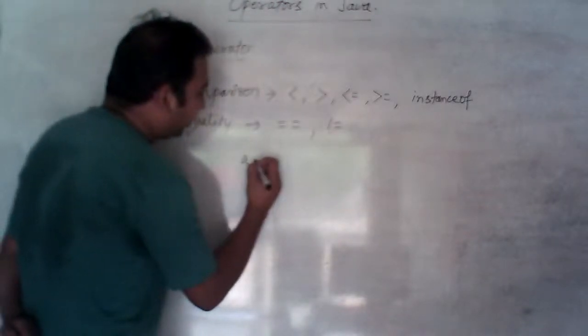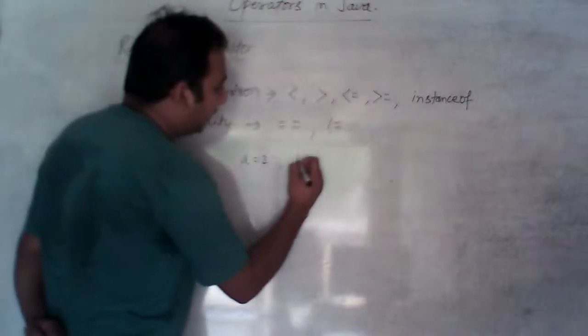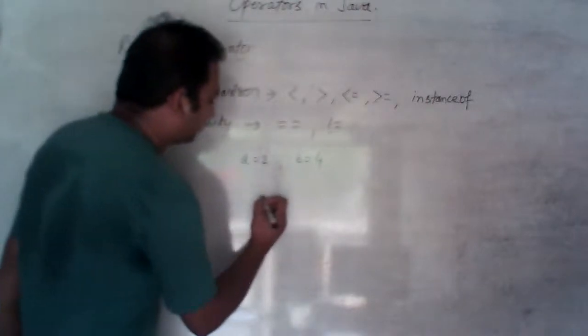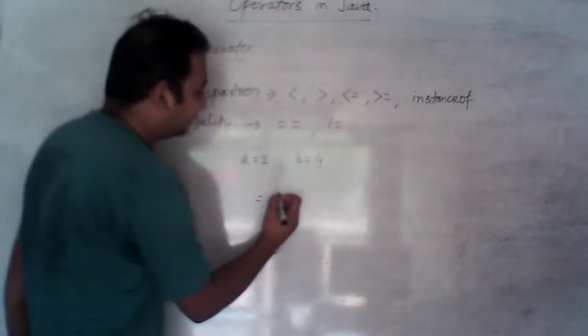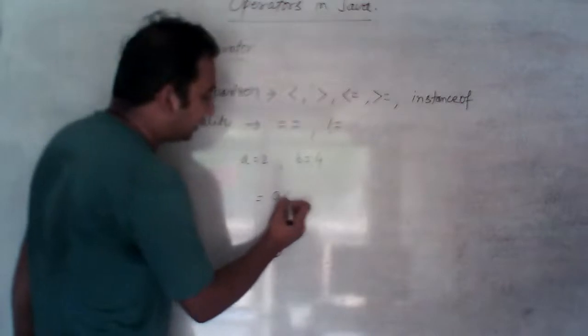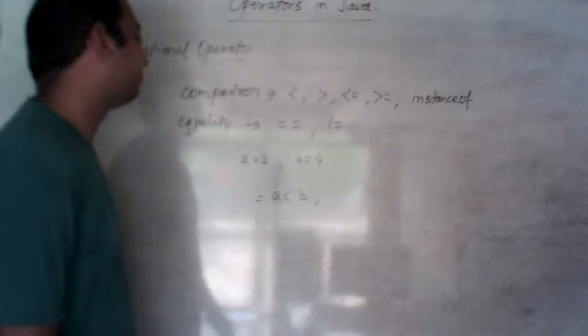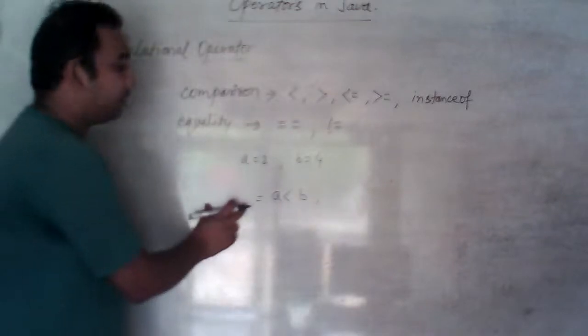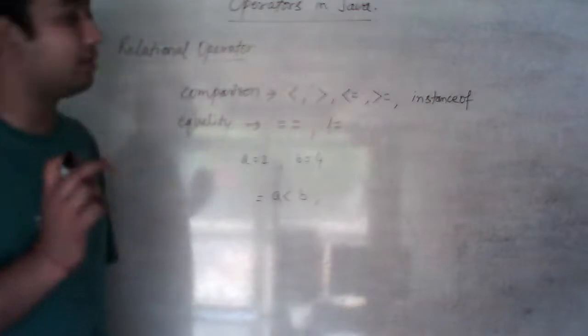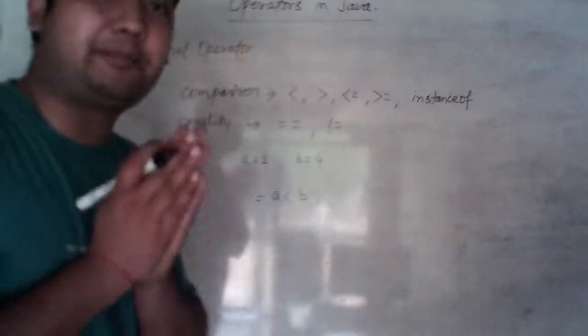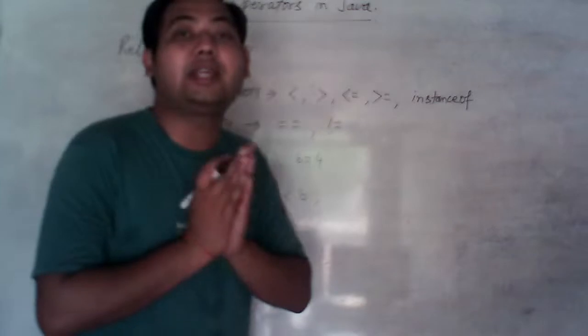Okay. So let's see. If the value of A is 2 and B is 4. Okay. So what will I do? If I write A is less than B, then what will be the answer? Whatever the answer you want to hold, that answer will always be in Boolean type.